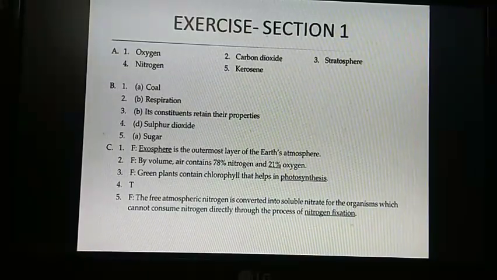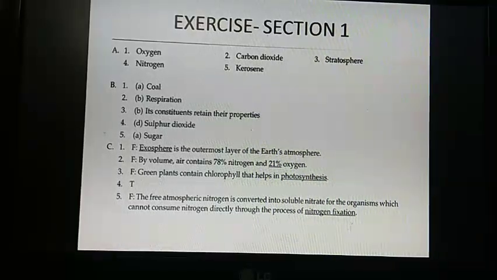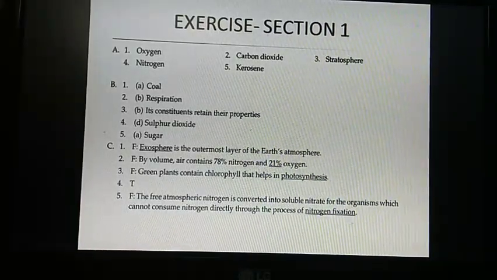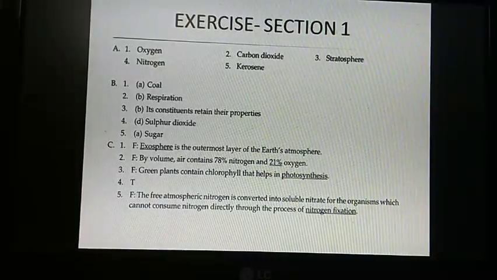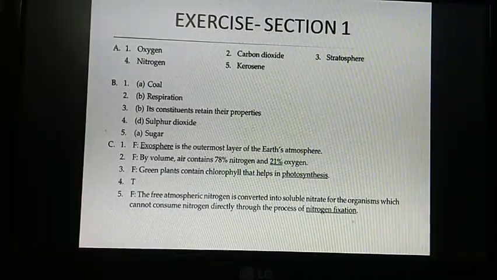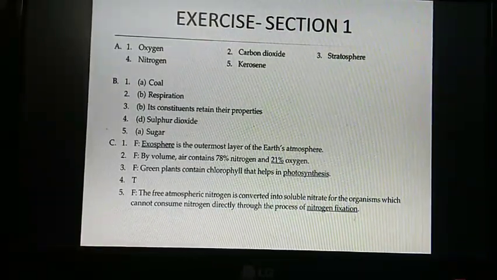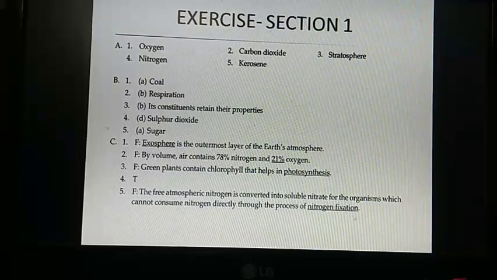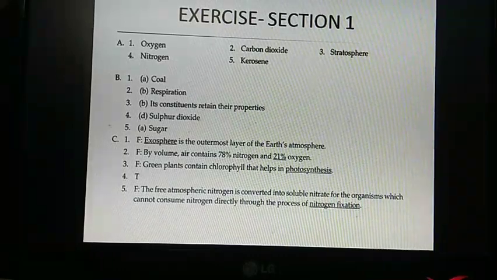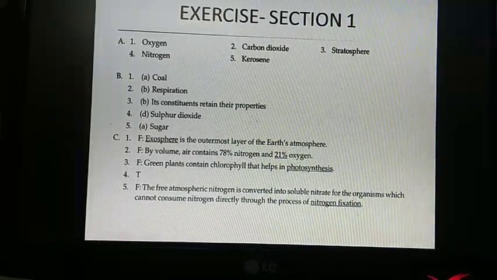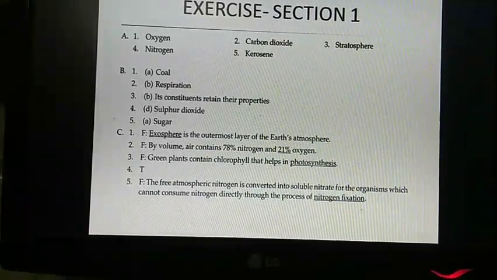Question B. Choose the correct option. Number 1. Which of the following is not a product of fractional distillation of petroleum? Answer is coal. Number 2. A process of breaking down of food to release carbon dioxide, water and energy. Answer is respiration. Number 3. Air is considered as a mixture because. Answer is B. Its constituents retain their properties.